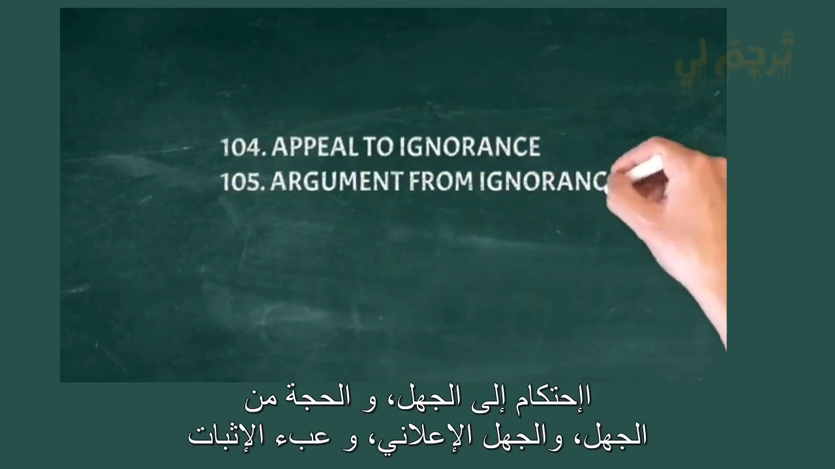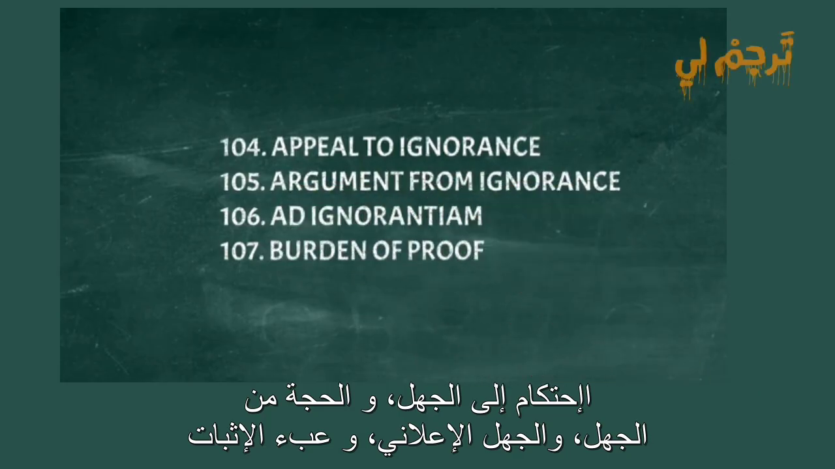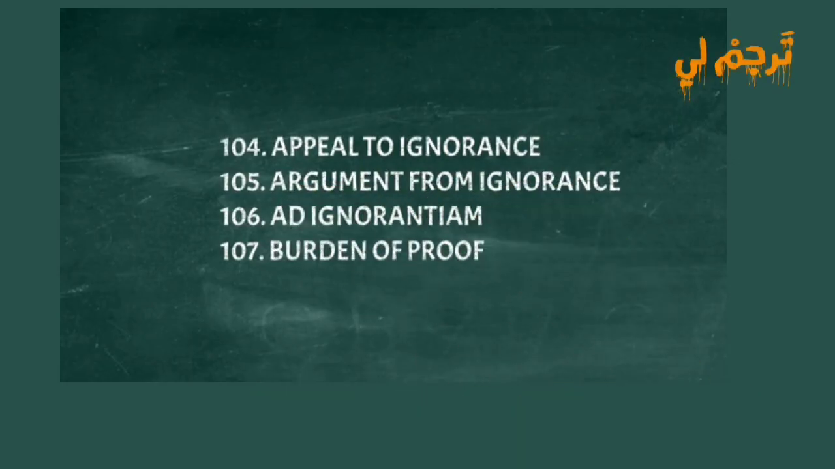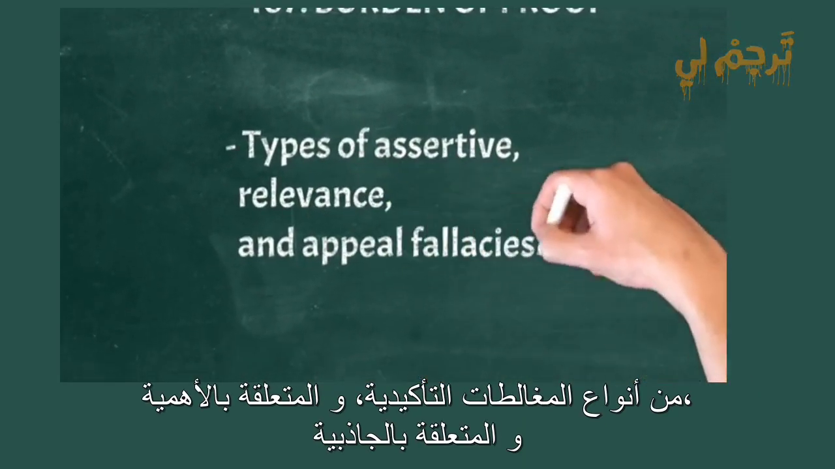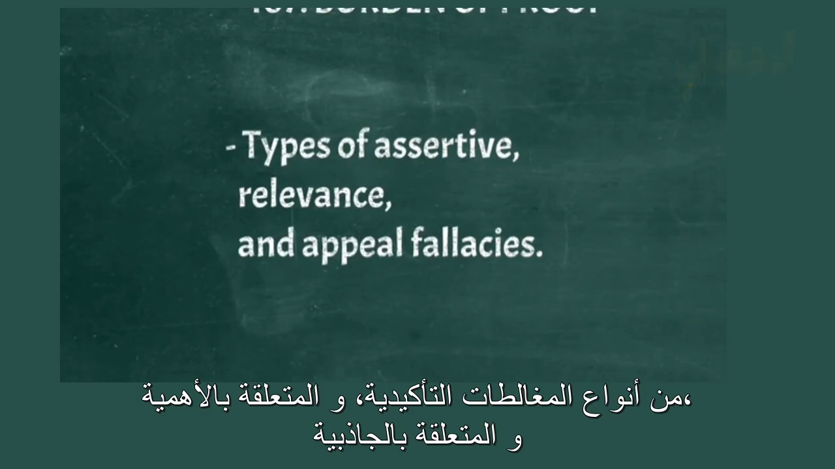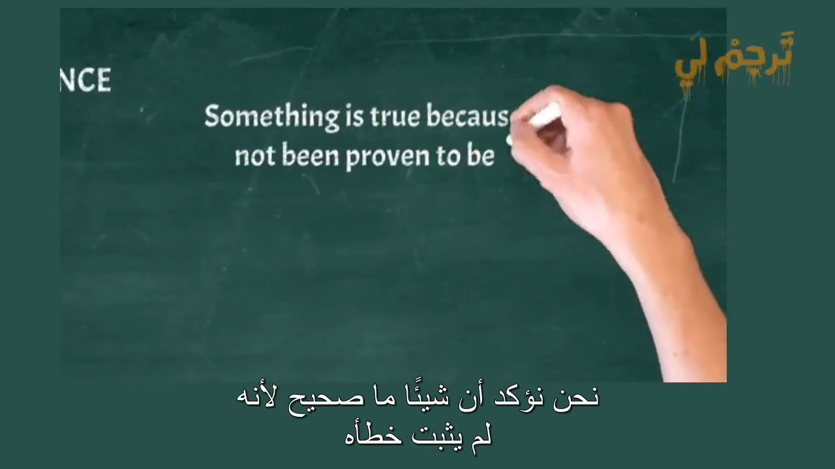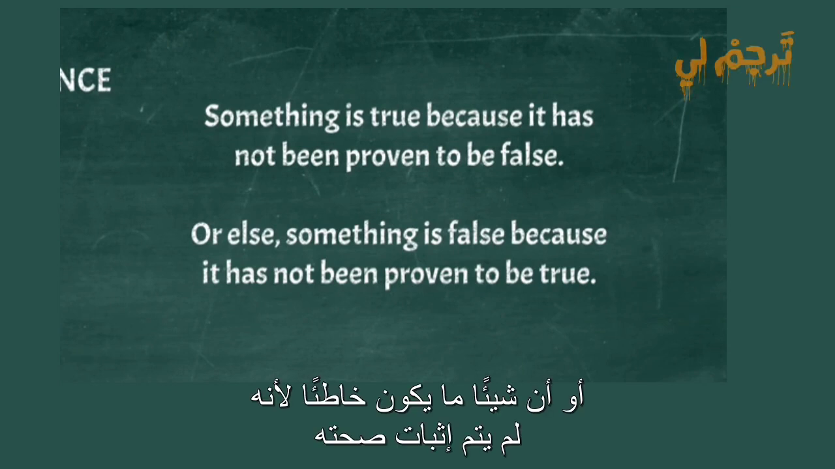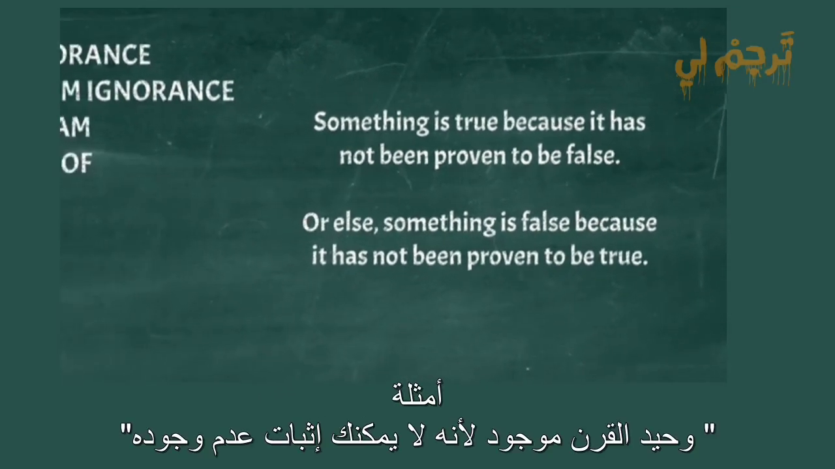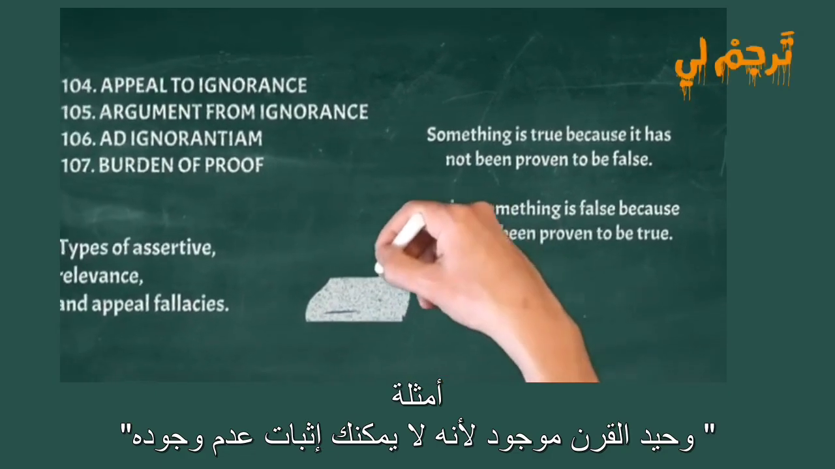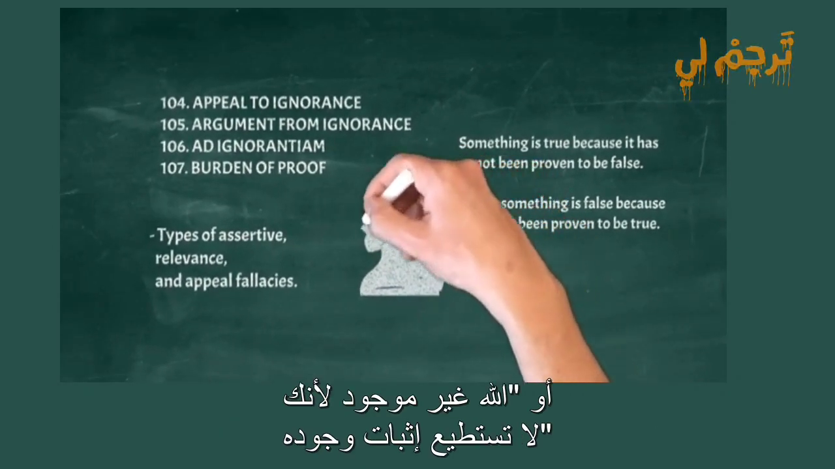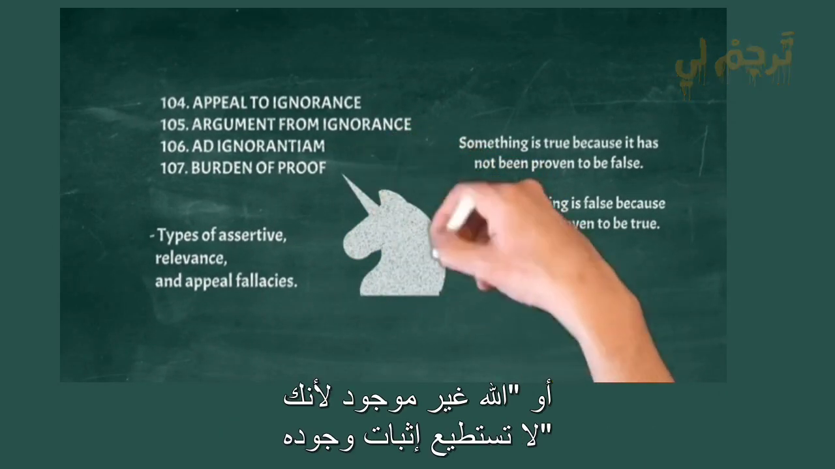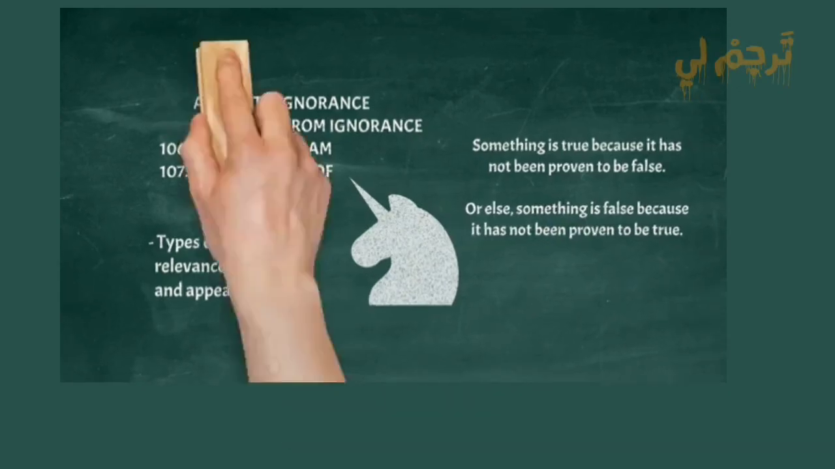Appeal to ignorance, argument from ignorance, ad ignorantiam, burden of proof. Types of assertive, relevance, and appeal fallacies. We assert something is true because it has not been proven to be false, or else, something is false because it has not been proven to be true. Examples: unicorns exist because you can't prove they don't, or, God doesn't exist because you can't prove he does.